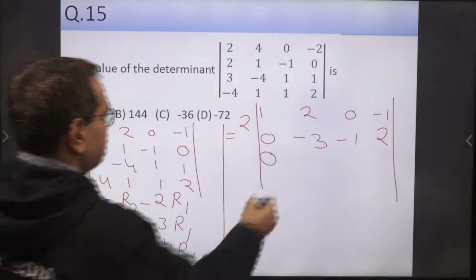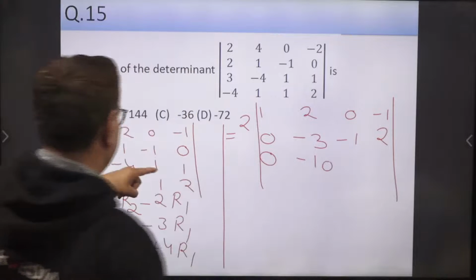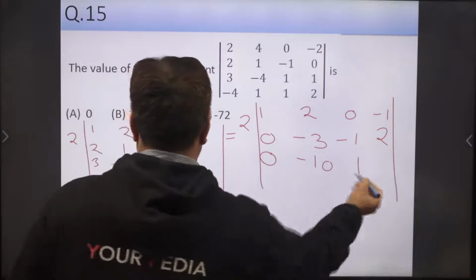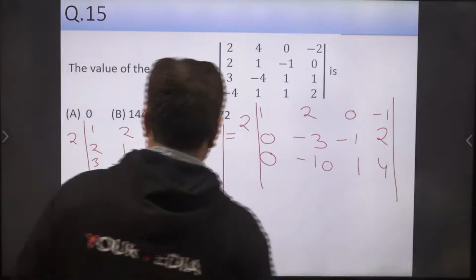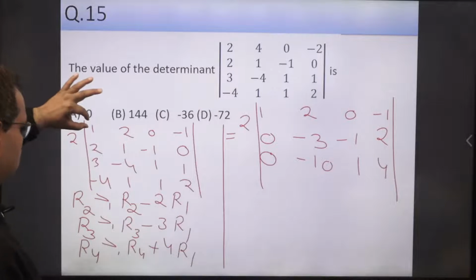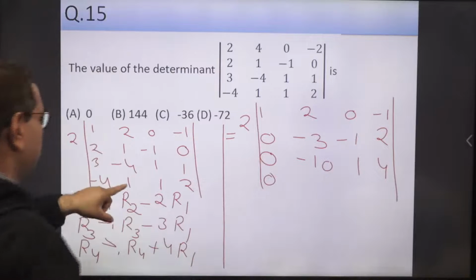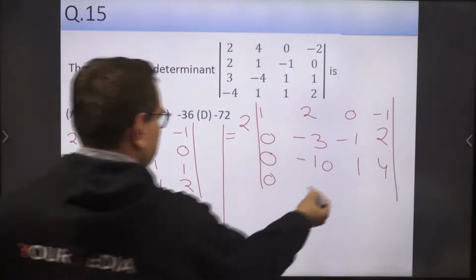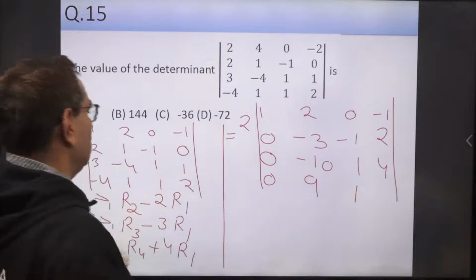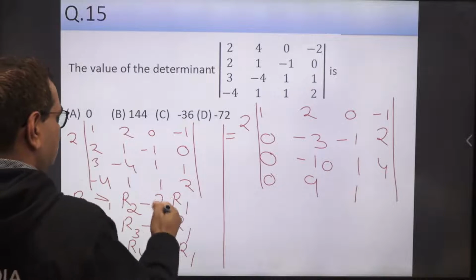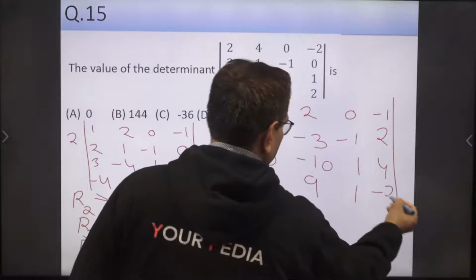Minus 4 minus 6, minus 10. 1 minus 3 into 0, 1. And 1 minus 3 into minus 1, 4. And then R4: minus 4 plus 4, this 0. 1 plus 4 into this, 9. Or 1 plus this, 1. Or 2 plus 4 into minus 1, so 2 minus 4, minus 2.